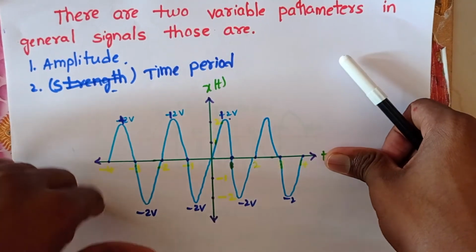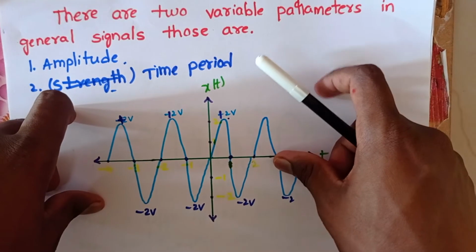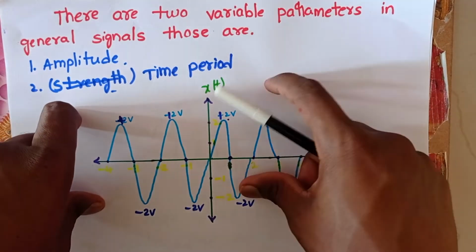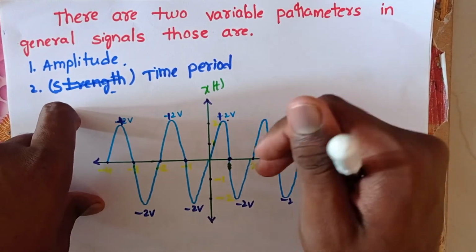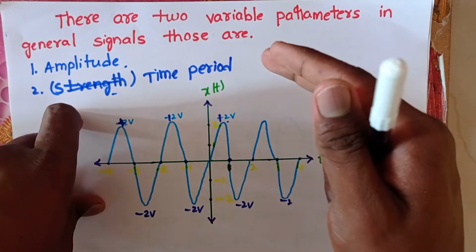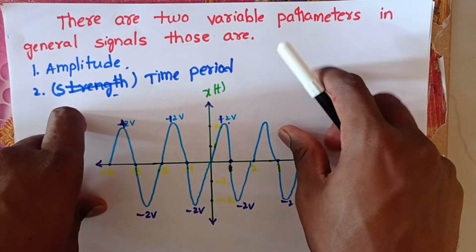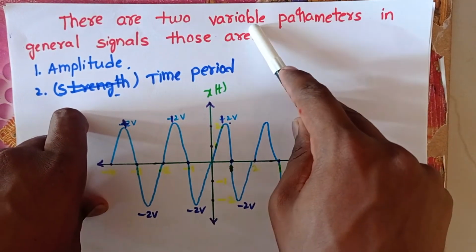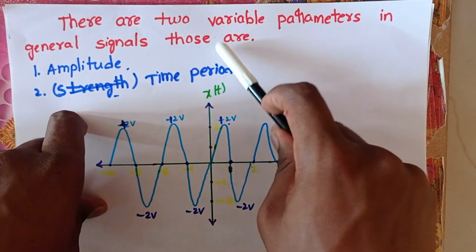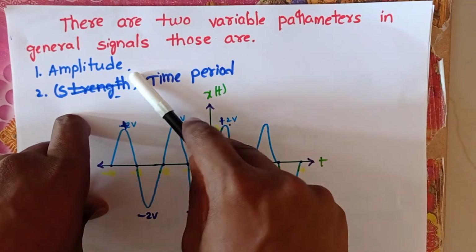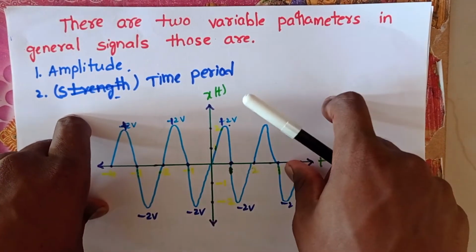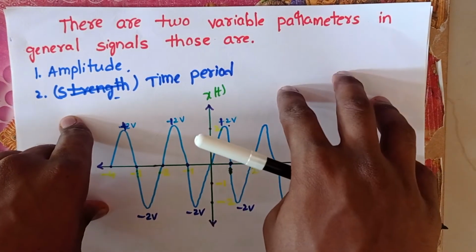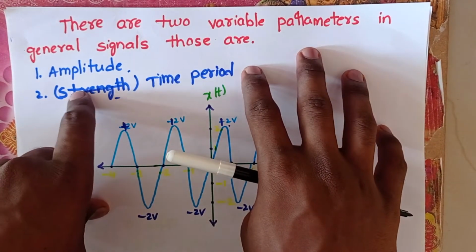Hi friends, in the last video we discussed what is a system and what is a signal. In this video we are going to see what the two variable parameters in a signal are. There are two variable parameters in general signals. The first one is amplitude and the second one is time period. These two are variable parameters in signals.